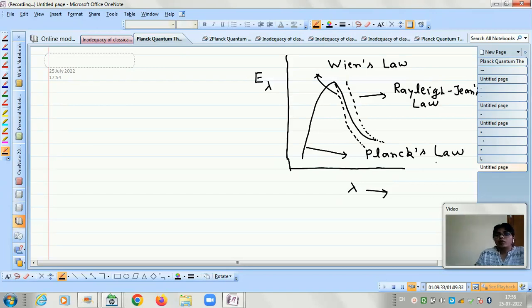So Planck's law can explain black body radiation, while Wien's law and Rayleigh-Jeans law, which were classical laws and assumed the classical theory, cannot explain the black body spectrum. So in this way we can say that Planck's quantum theory is able to explain the black body radiation.